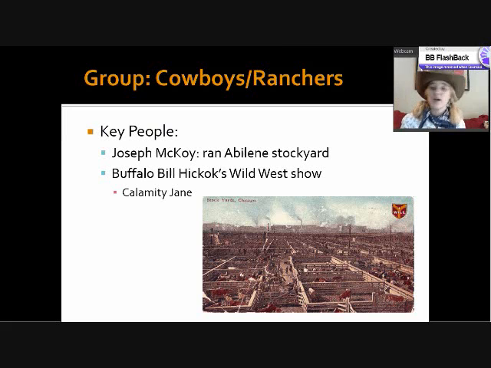And he hired former cowboys, ranchers, sharpshooters, really anybody he could find to kind of show off, right? So you might have heard of Annie Oakley or Calamity Jane. They got their start through Wild Bill's show. Even Sitting Bull was hired on by Wild Bill as almost some sort of side act. It's actually pretty sad that they would just kind of show off the Native Americans in these shows. But these shows became super popular on the East Coast and even in Europe. He traveled internationally with these shows, and it really helped kind of spread the legend of the Wild West and the cowboy. And that's really why this idea of the Western survives today.